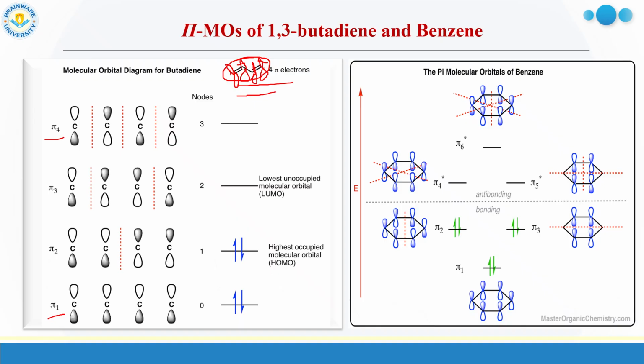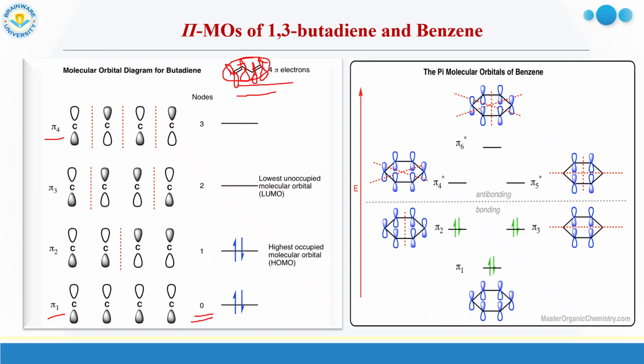Now you see pi 1, it has node 0. Node, I already said, is where the probability of finding the electron is 0. And if we consider node, another thing is that on the two sides of the node there will be opposite symmetry. Very important, you have to remember, two sides of a node have opposite symmetry. So for pi 1, node is 0.